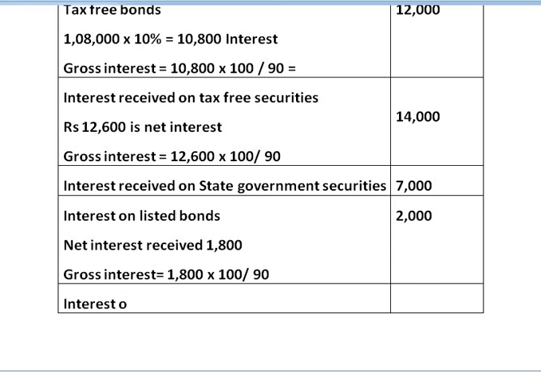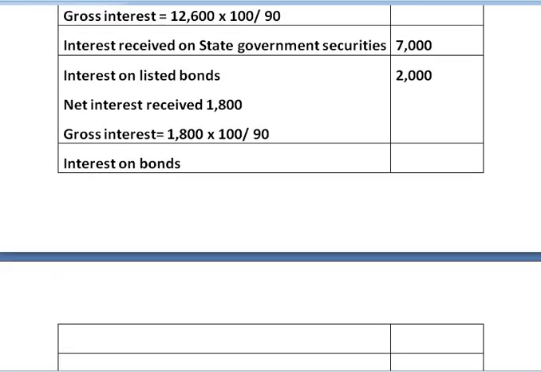Interest on bonds. So you are given amount invested, that is 3 lakh rupees, into the percentage interest on that, that is 7%, which we get at rupees 21,000. 3 lakh into 7%, we get gross interest at rupees 21,000.